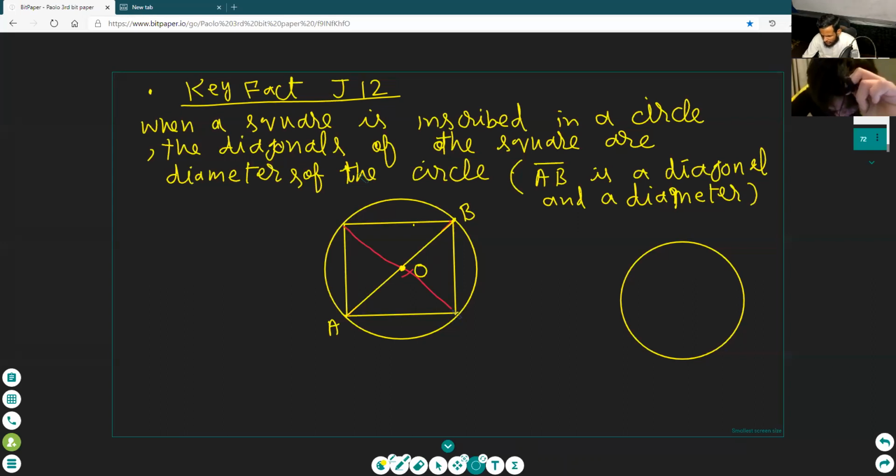See here. How can you make concepts when you are not paying attention? Pay attention. When we draw the circle and draw an inscribed square, and the diagonal is the line, you don't know the diagonals. It is a very easy thing. It is the line segment from a vertex to the opposite vertex. This is A, B, and we draw the line from the opposite vertex, then this is the diagonal. This diagonal is also the diagonal of the square and also the diameter of the circle.